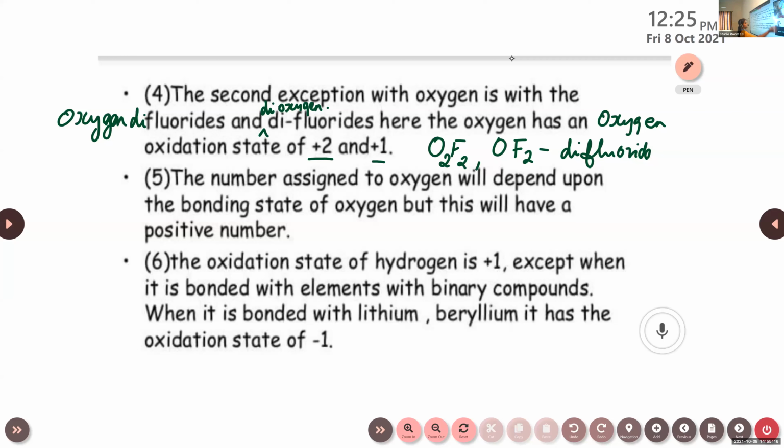Then the next one. The oxidation state of hydrogen is +1. That is general. An exception is when it is bonded with elements in binary compounds. When it is bonded with lithium, beryllium, it has the oxidation state of -1.